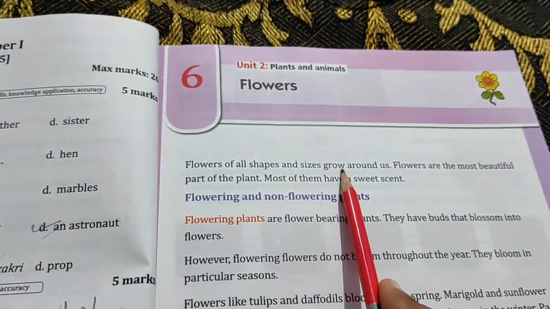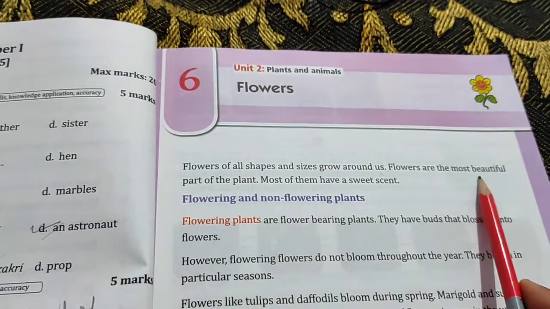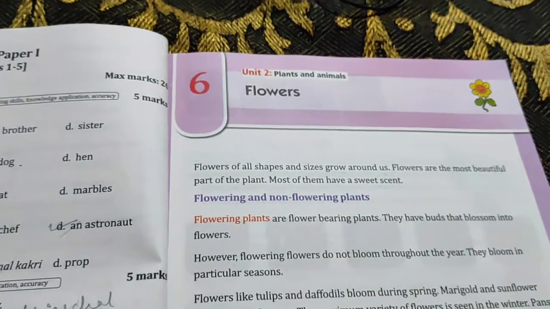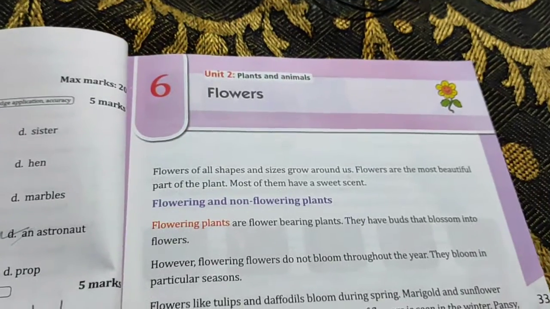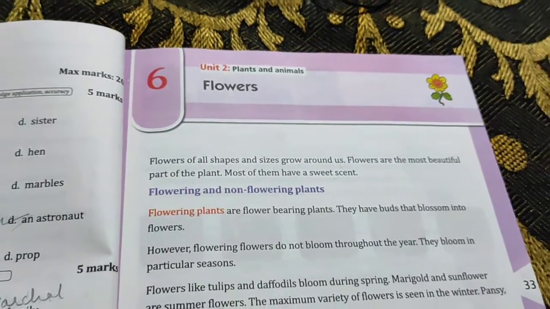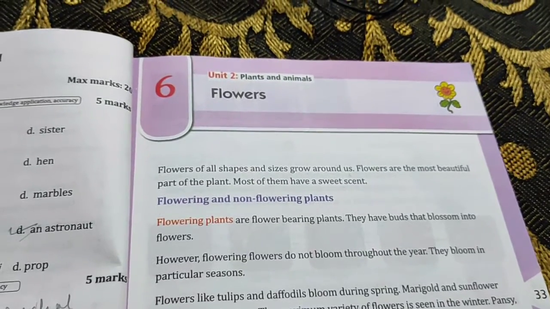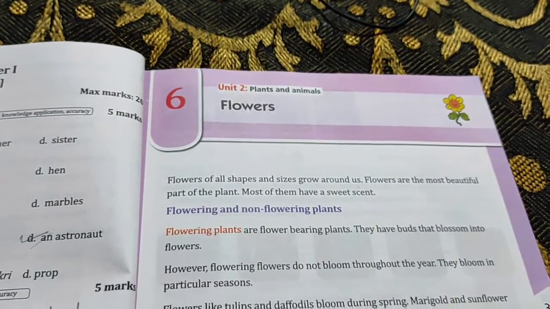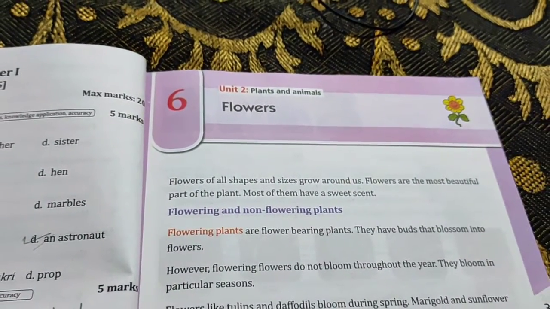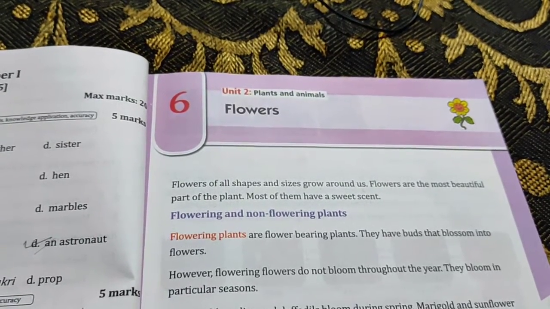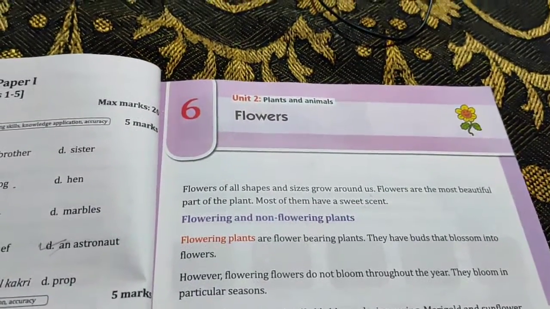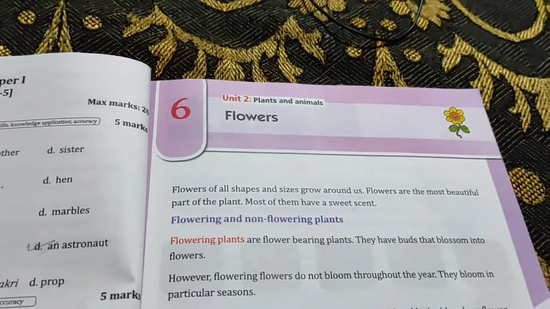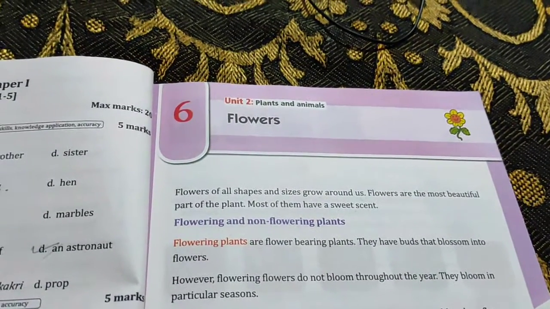So today we'll start our new chapter, chapter 6, flowers. Flowers of all shapes and sizes grow around us. Flowers are the most beautiful part of the plant. Most of them have a sweet scent. Okay, we have seen the flowers. It is very clear to everyone, it is familiar to everyone. You have seen flowers of all shapes and sizes, big, small, triangle shape, many shapes. Many colors, many scents. The scent the rose has, the jasmine will not have that scent. Yes, so it varies from flower to flower. It is not that they will have the similar fragrance, they will have different fragrance.